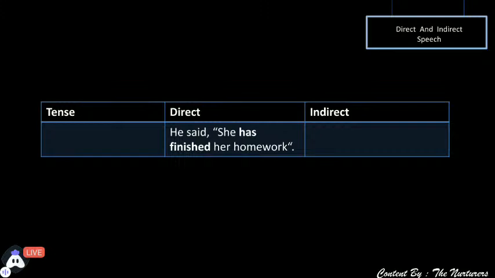Now you all know, if we are talking about the verb and the verb is has finished, which tense is it? Yes, if it is has or have plus verb third form, it is present perfect tense. So now we will think how present perfect tense converts. If you have a lot of difficulty converting tenses, remembering what the rule was in present tense and what it will be in past, simple, I told you a shortcut: if it is is, am, are, convert it into was, were, and if it is has, have, convert it into had. Perfect. So how will we write the indirect form of this sentence? Great.